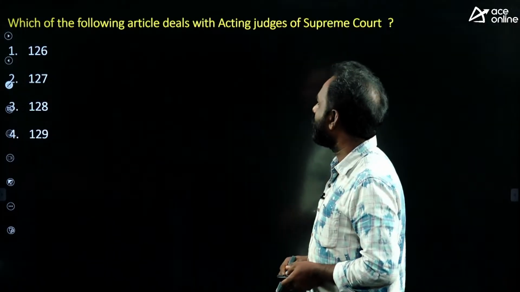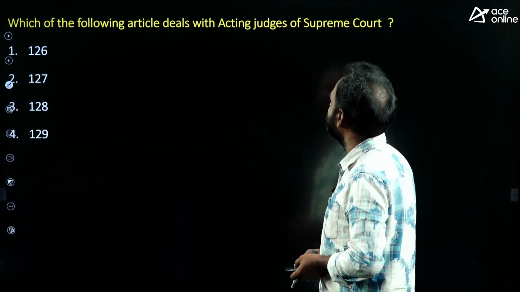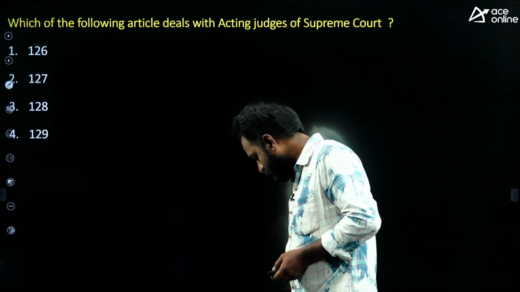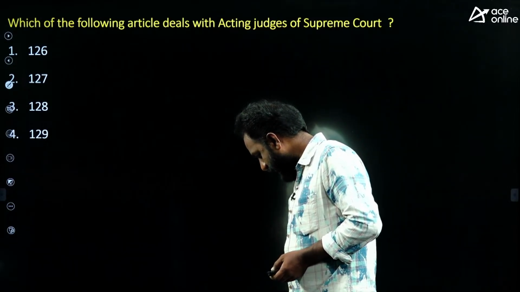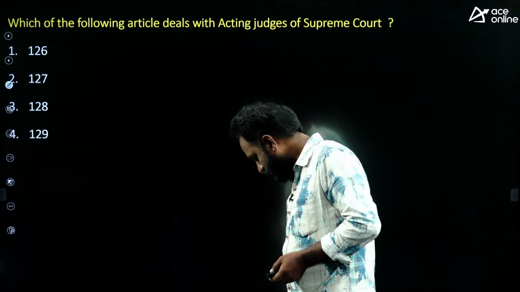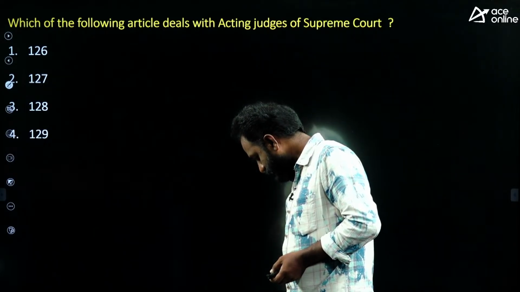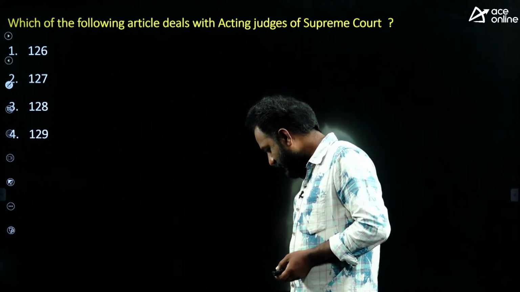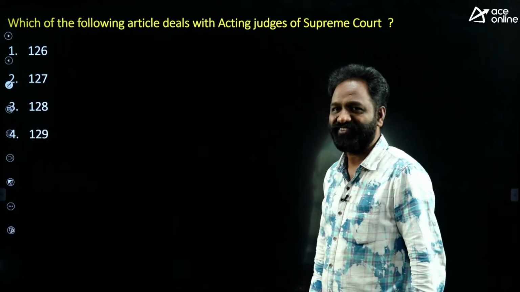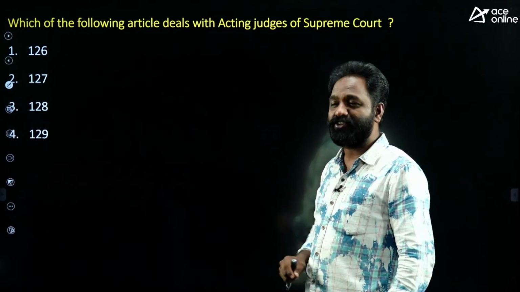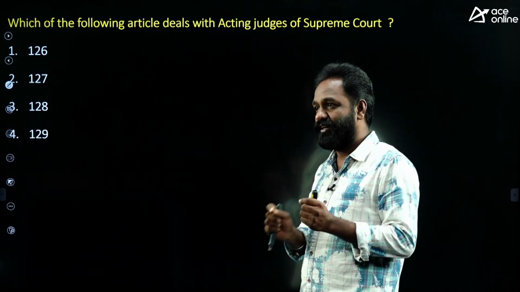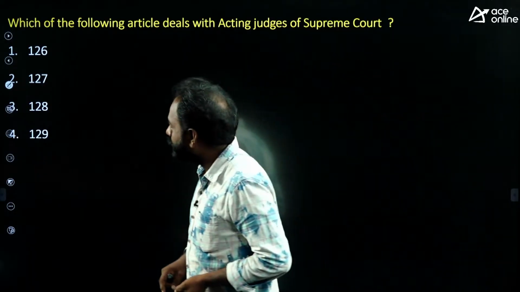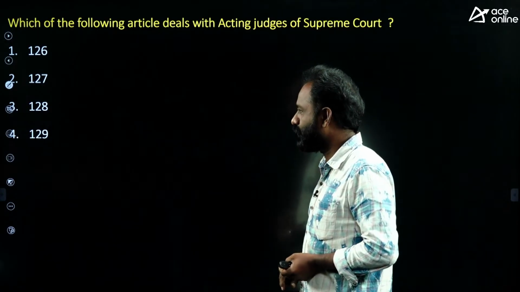Next, which of the following articles deals with acting judges of the Supreme Court? It looks like a simple question, but you have to give the proper answer. Here it did not mention whether it is the Chief Justice or normal judges. So Article 126, 127, 128, 129.